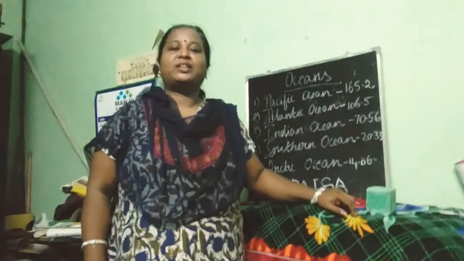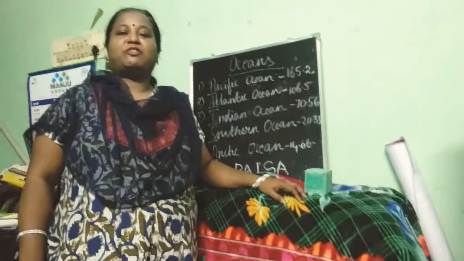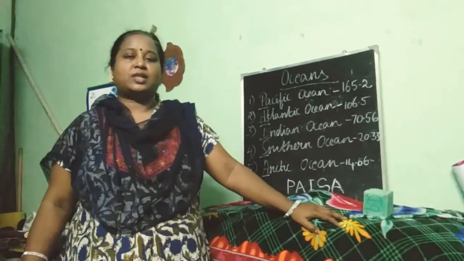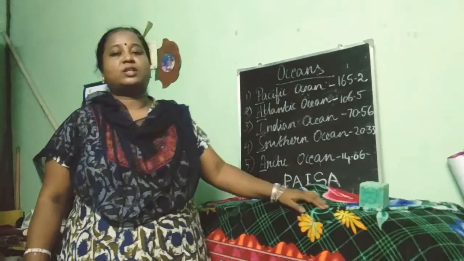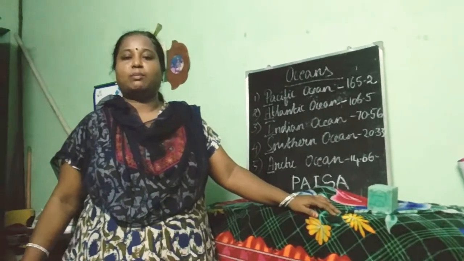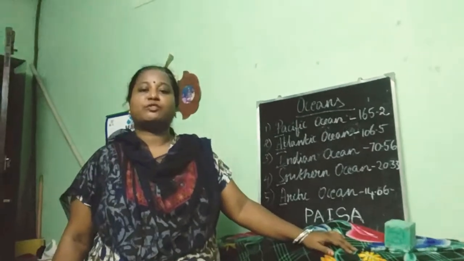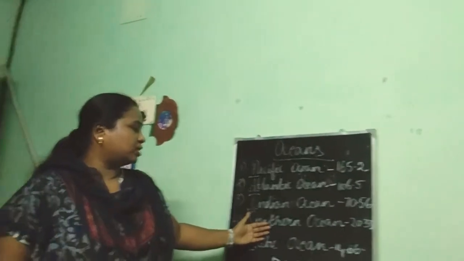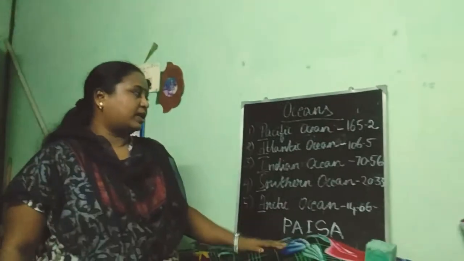Hope you all enjoyed the song based on the 5 oceans of the world. We have come to the end of the session. Let us recollect what we studied. The ocean. What is the definition of ocean? It is a huge salt water body which occupies 3/4 of the Earth's surface, and there are 5 oceans, namely Pacific Ocean, Atlantic Ocean, Indian Ocean, Southern Ocean and Arctic Ocean.